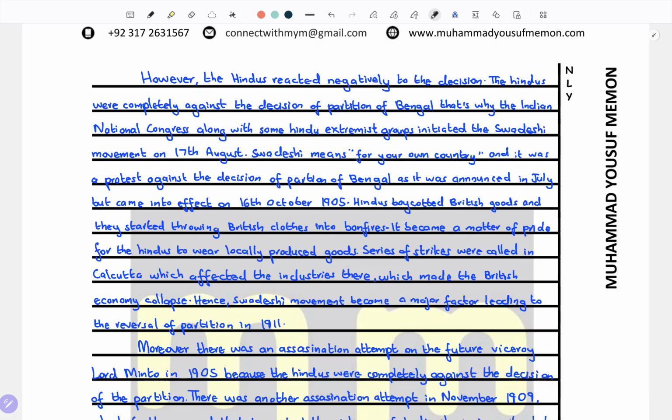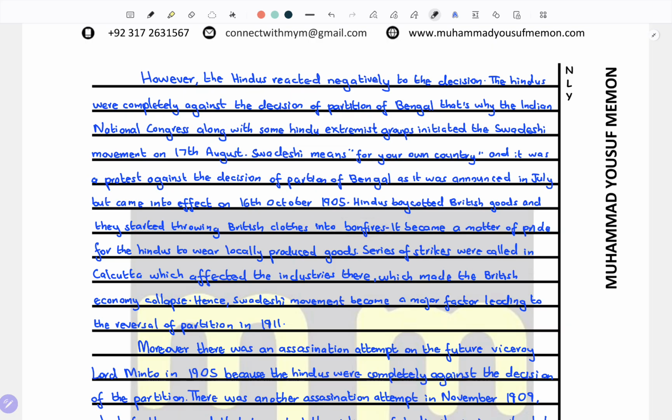So this is a good fact that the partition was announced by the British in July. However, it was formally implemented on 16th October 1905. In this movement, to change the mind of the British, Hindus boycotted British goods, and they started throwing British clothes into bonfires.